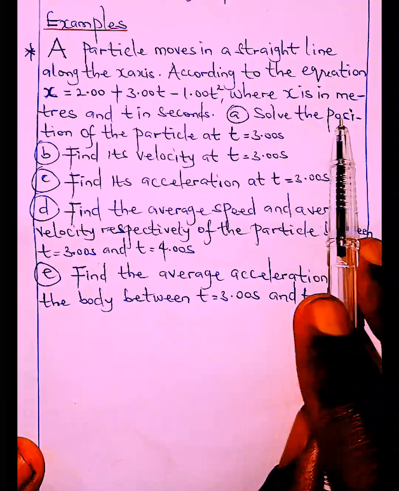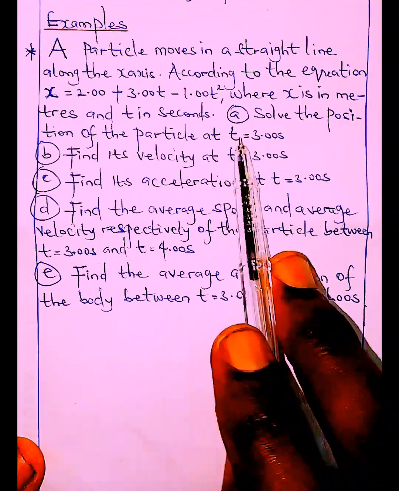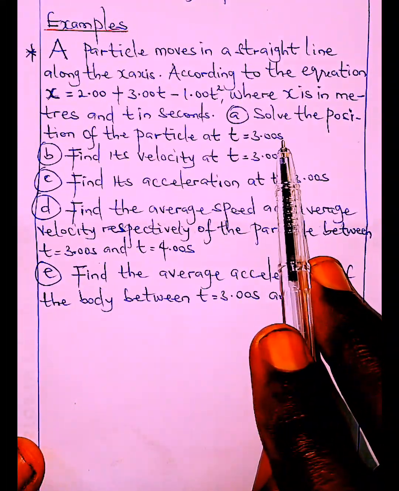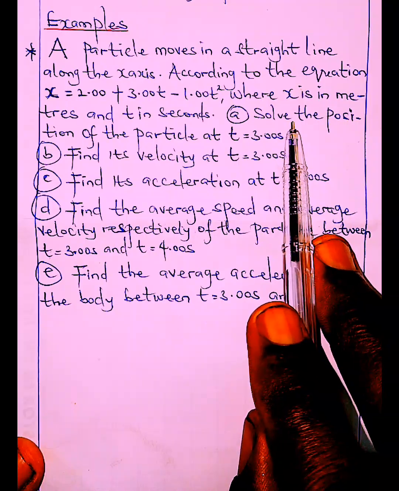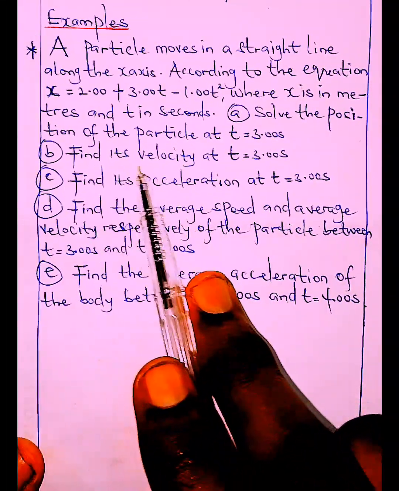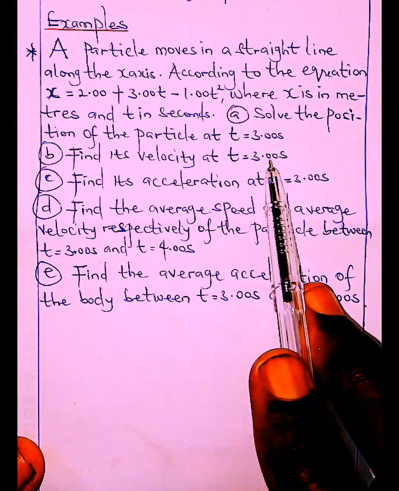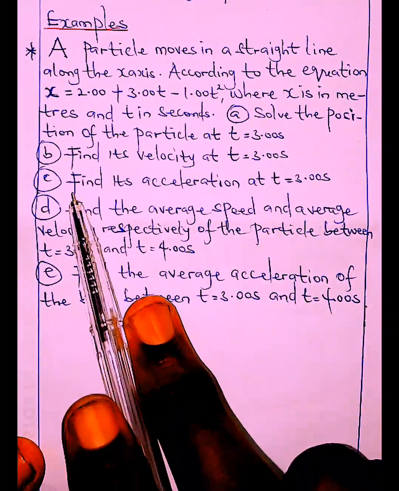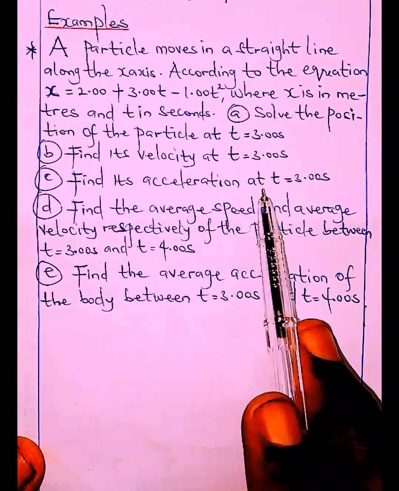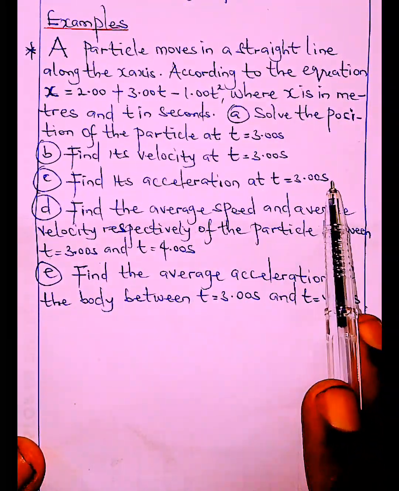The first is to solve for the position of the particle at time 3 seconds. Position simply means the distance. The next is to find its velocity at time 3.00 seconds. The next question, find its acceleration at time 3.00 seconds.